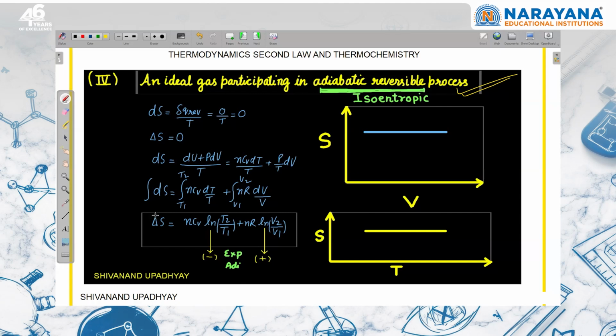Or if I am writing like this, we can say that in adiabatic reversible expansion, there is a cooling effect. So T2 is less than T1. So this value is going to be negative, and volume is increasing, so this is positive. Then the next,